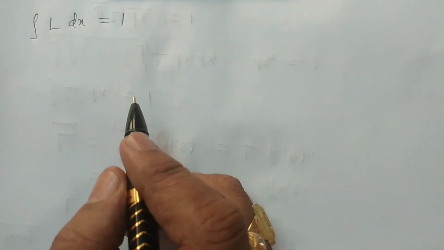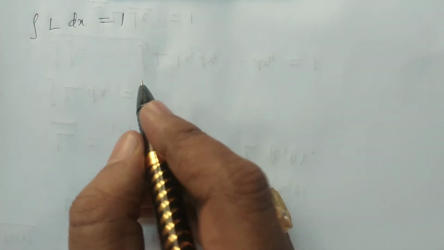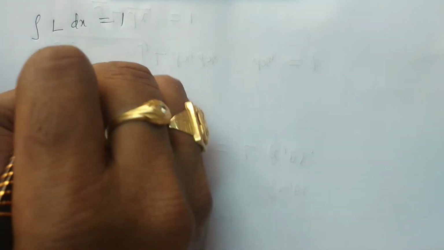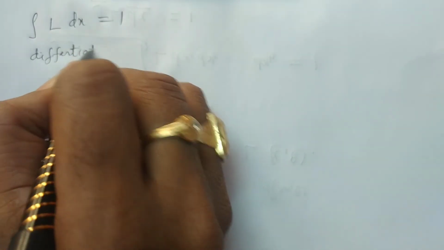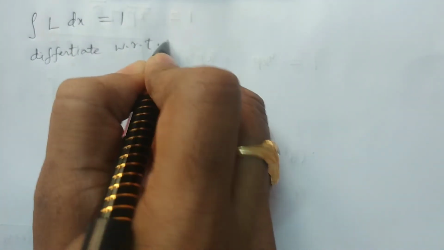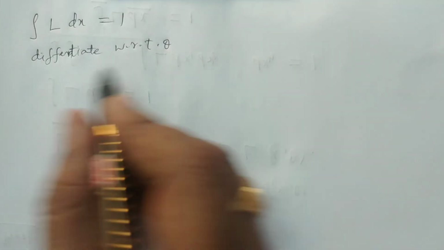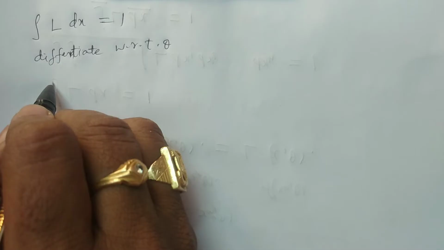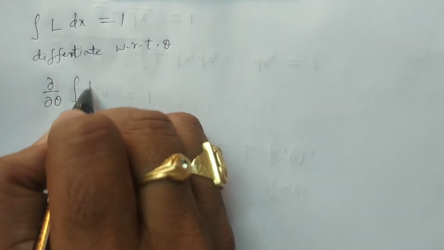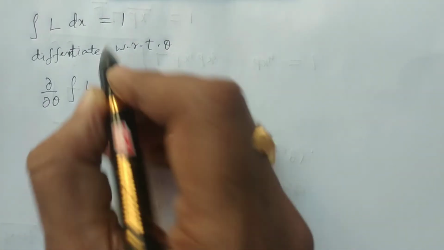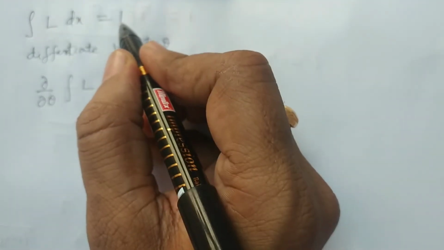By taking this, if you differentiate with respect to theta, then what will you get? We differentiate: dou by dou theta of the integral of L dx is equal to the derivative of 1 with respect to theta, which is 0.